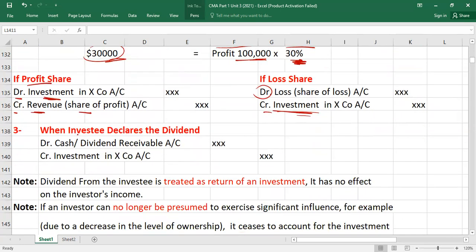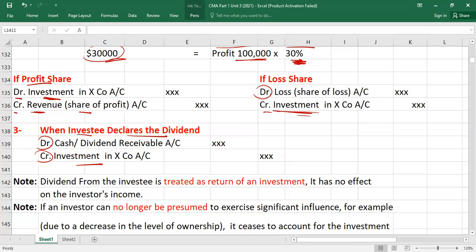So then guys, we have one more entry. When the investee declares the dividend, or when you receive the dividend, what entry will you pass? You will debit cash, or dividend receivable if not yet received, and credit what? Investment. You will credit it, the same as when bank charges are deducted. Because look, what is the idea? Dividend on investment under equity method is treated as return on investment. It's like you have withdrawn money from the bank account, right? It will reduce your bank balance, right or wrong?